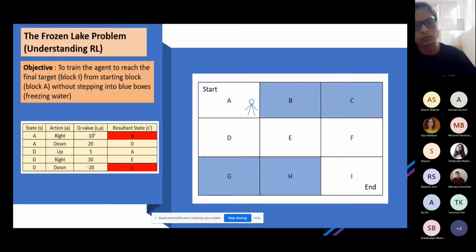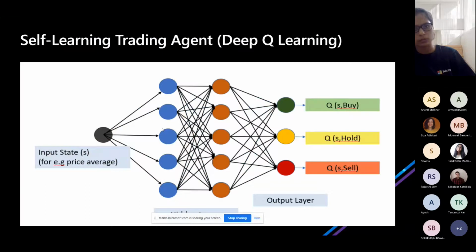So what happens in a trading agent, and similar things happen in, say, a self-learning car, where we have to decide whether the car is going to take a right turn or a left turn. We give an input, and it will give you the Q value of all the actions. In a trading setup, you can only perform three actions: either you can buy a stock, hold a stock, like you can do nothing, or sell the stock. So given the state, it will tell you the Q value of each,